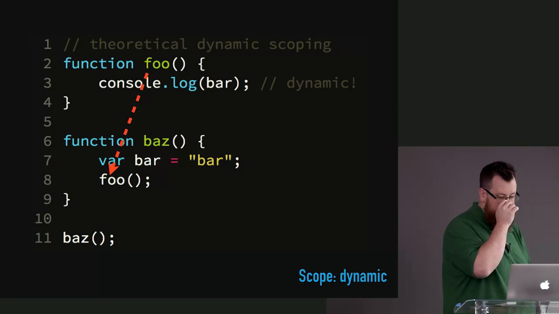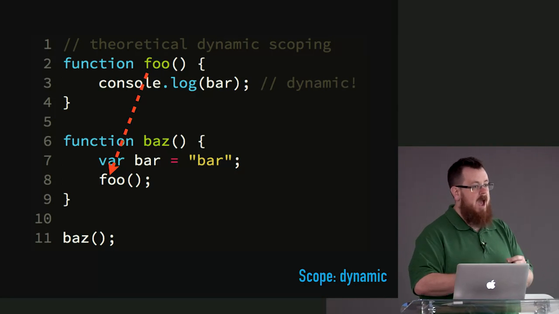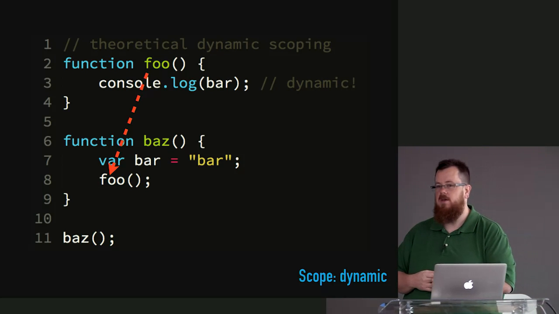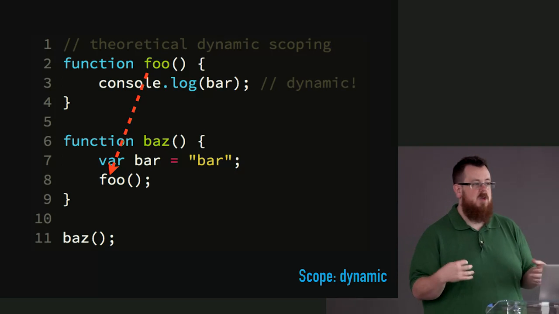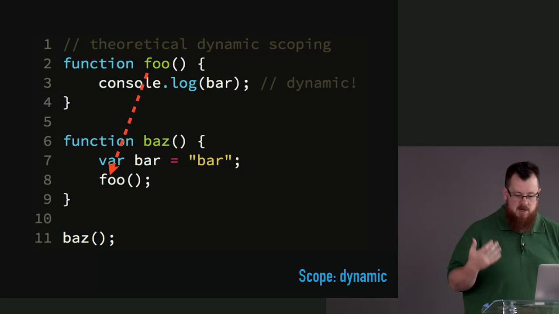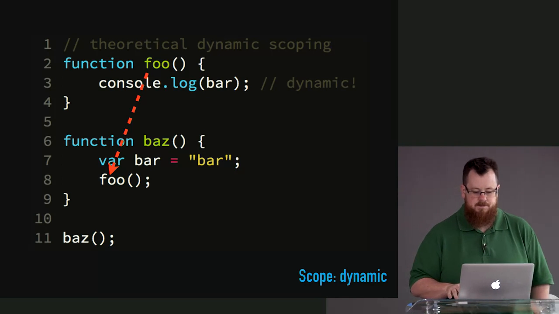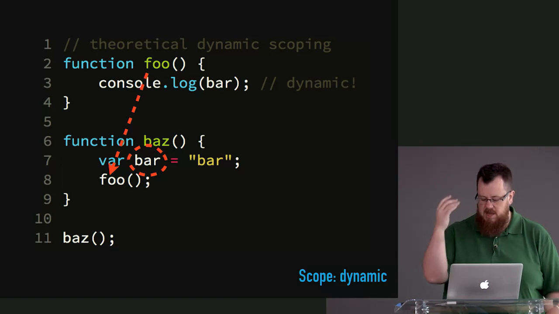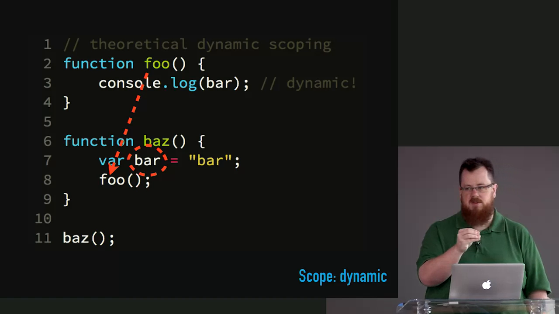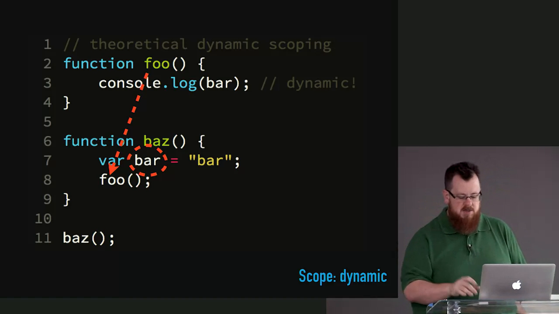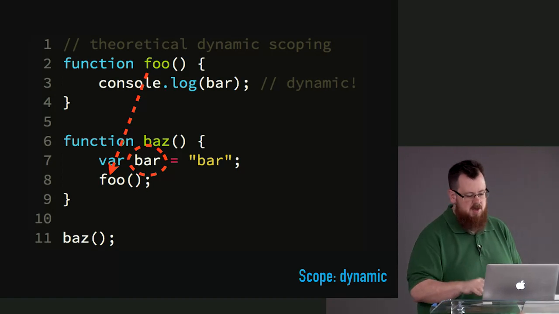So while this is not actually how dynamic scope works, we will see the this keyword later in our course, and that will give us a clue to how we can do something like dynamic contexting. Just keep those two ideas in mind: the fixed lexical author-time scoping decision that's predictable, compared to this dynamic scoping thing, which is dynamic and more flexible.